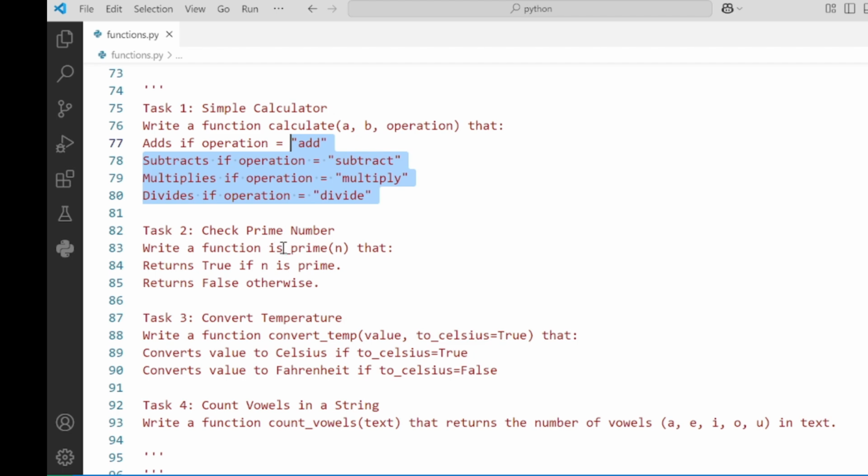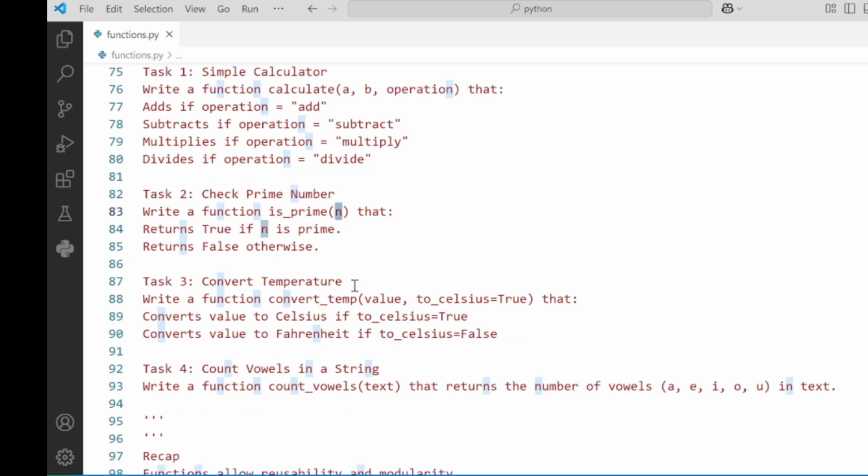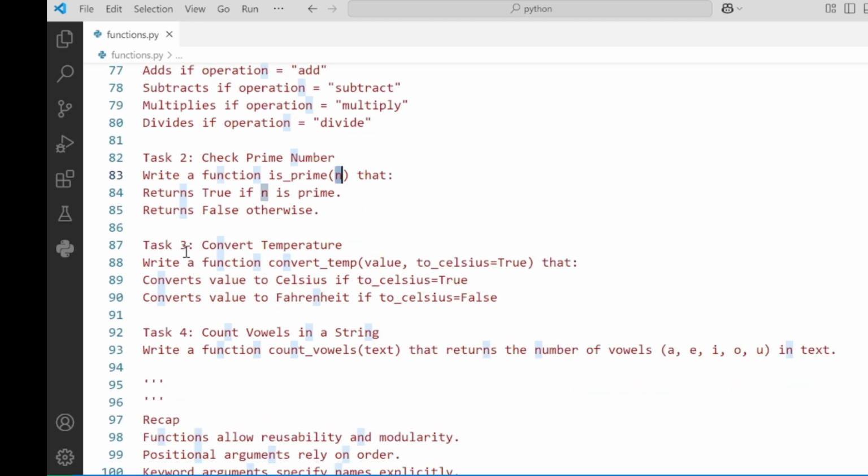Write a function that checks whether a number is prime. Return true if the number is prime, and return false otherwise. Then another one, a temperature converter, to convert temperature. Write a function convert_temp with a value, and to_celsius with a default value of true. If this variable is true, convert the value to Celsius. Otherwise convert it to Fahrenheit.